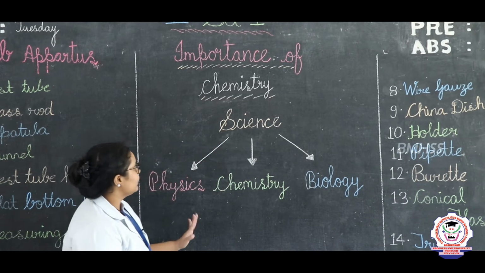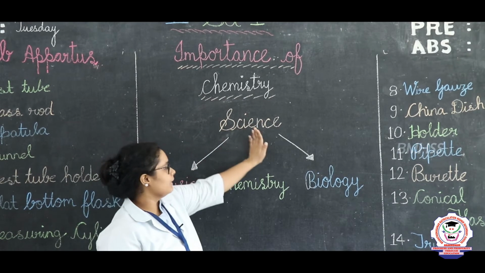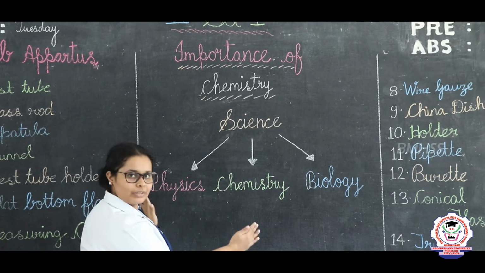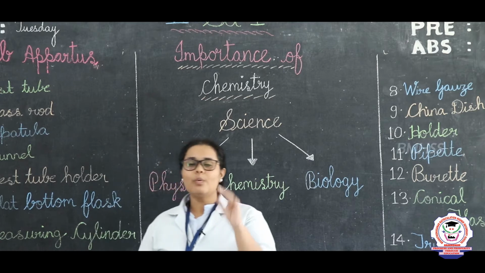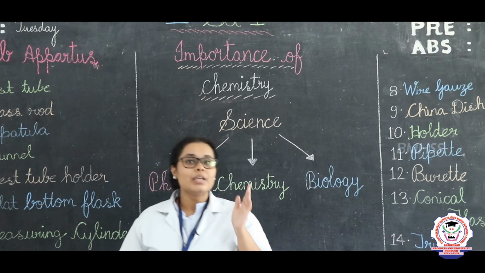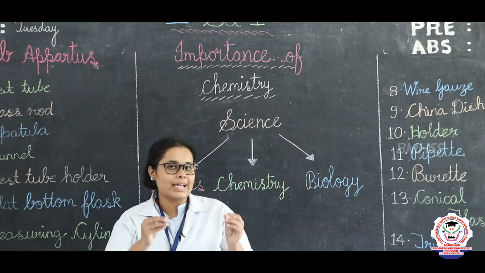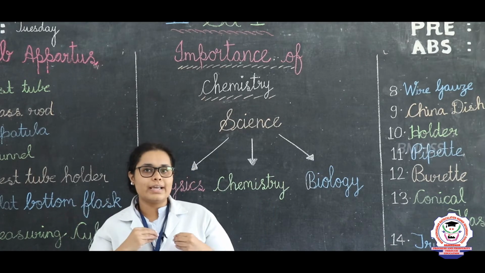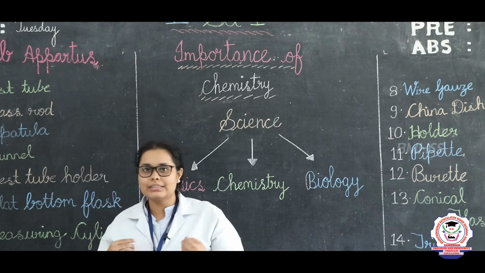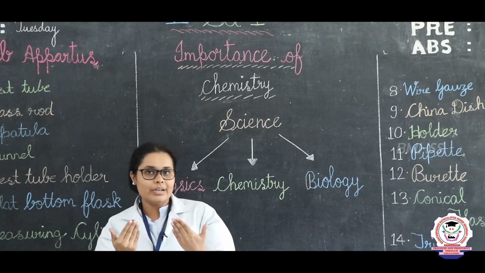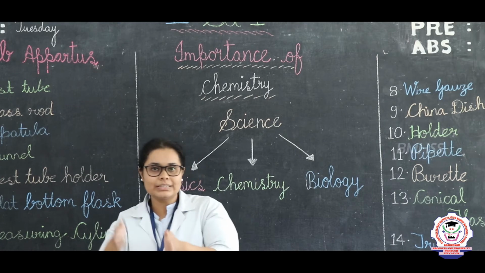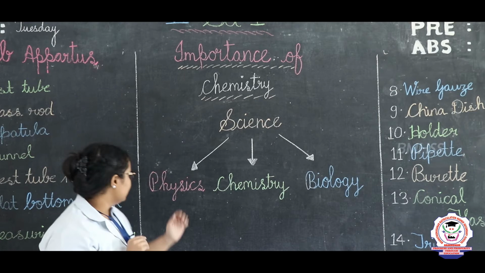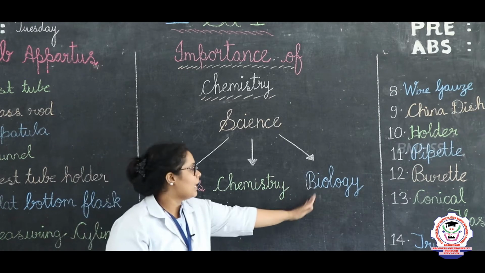So here you can see that I have written very nicely that nice science is there. Science is divided into three parts. Before coming to these three parts, we should know what exactly is science, right students? Till 5th you have studied what exactly is science. In science you have studied that there are different things like living things, non-living things, things around us, right? After that, when you are coming to 6th, 7th and 8th, the science gets divided into three major parts: physics, chemistry and biology, right?